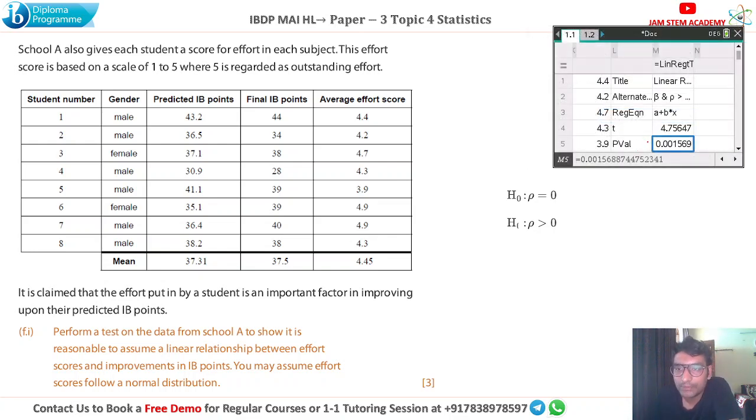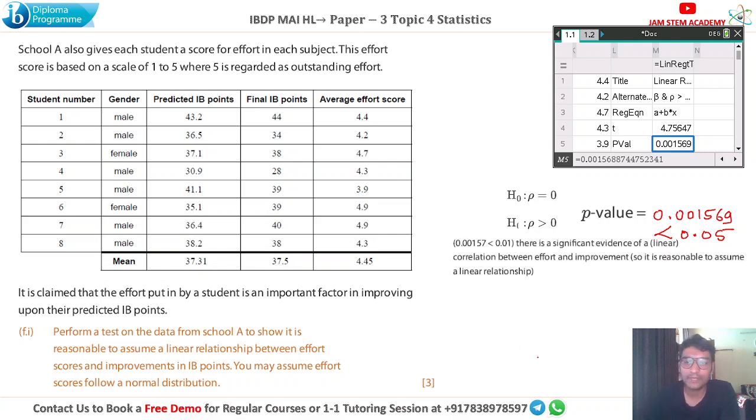So here we got the p-value as 0.01569. So this time our p-value is less than the 5% significance level. 0.01569 is less than 0.05, right? So this time we can reject the null hypothesis.